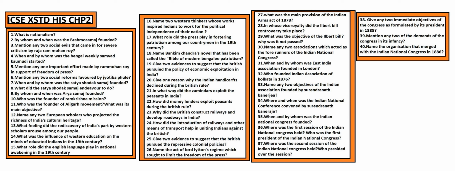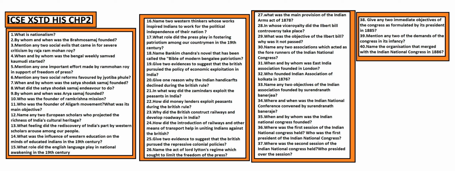Give two evidences to suggest that the British pursued the perspective of colonial policy: the imperial durbar and the press regulation. Name the act of Lord Lytton's regime: the Vernacular Press Act. What was the main provision of the Indian Arms Act? The Indian Arms Act made it a criminal offence for Indians to keep or bear arms without a license.